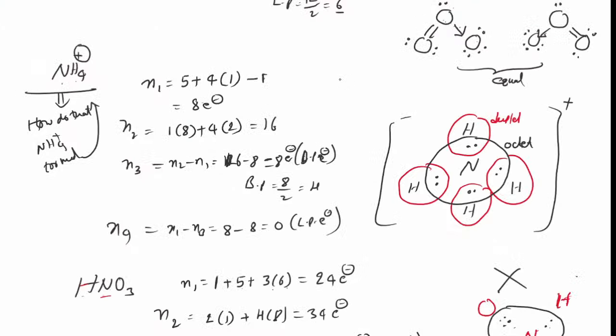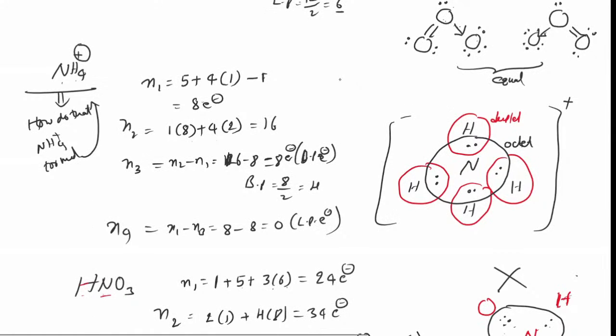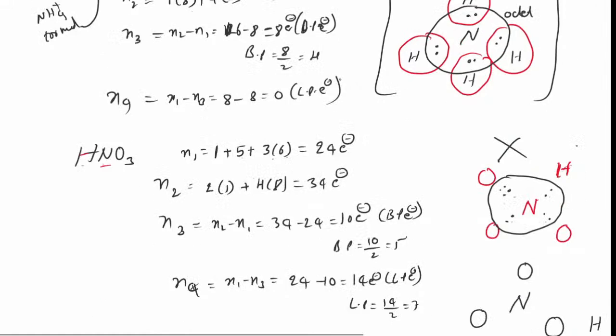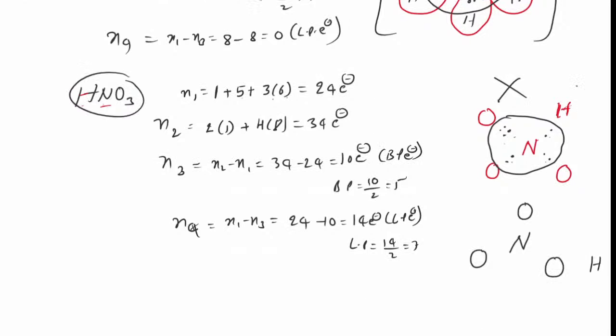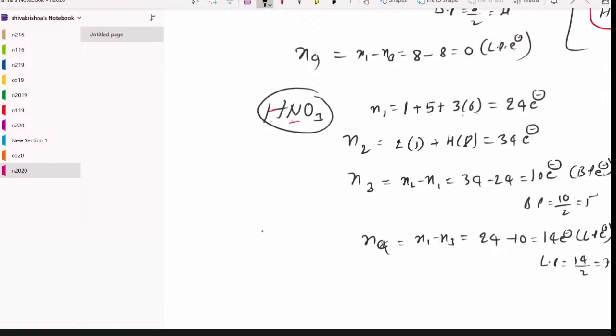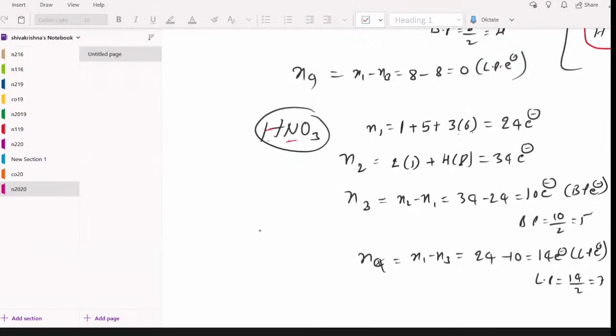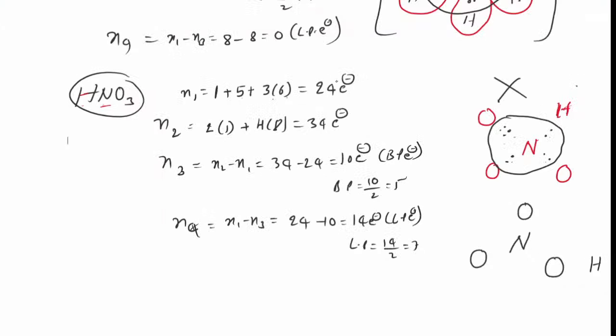Now, students, I am explaining NH4 plus, which already exists. I am explaining the structure. Now, likewise HNO3 also exists. So, one or two members, please stay unmuted. Sai Vignesh is already unmuted. Akash Kumar, please unmute. Please stay unmuted, because whenever a problem arises, I will ask you and you please tell me. Next, you come here, all of you.